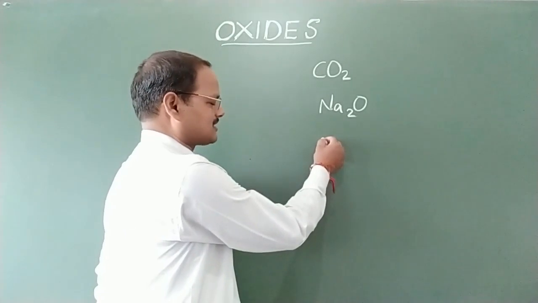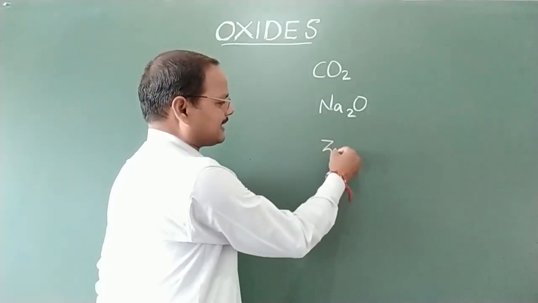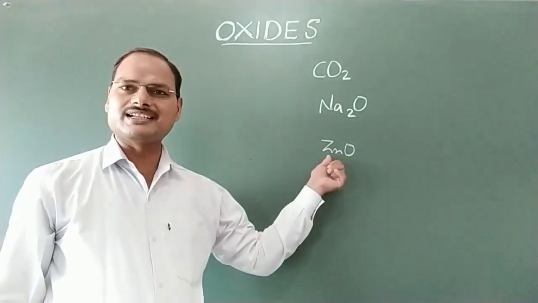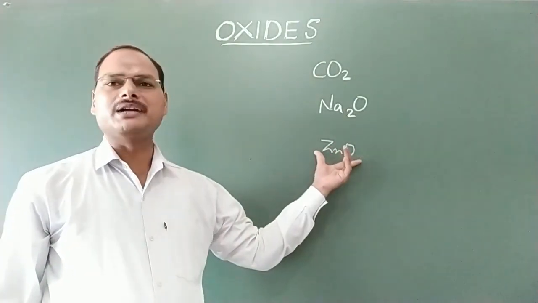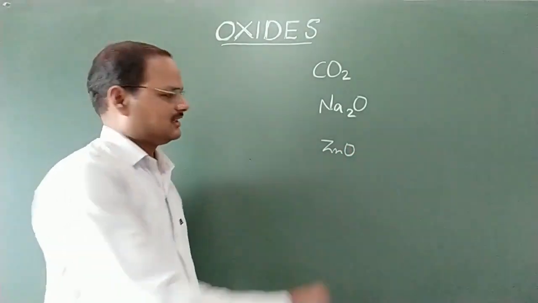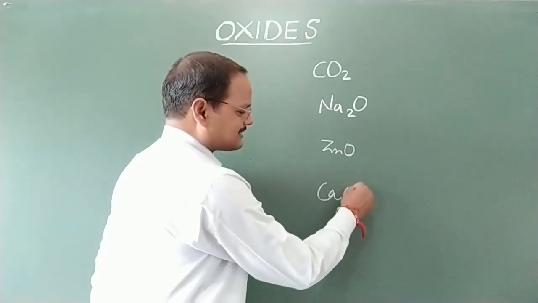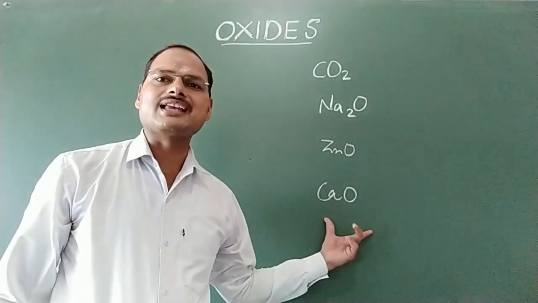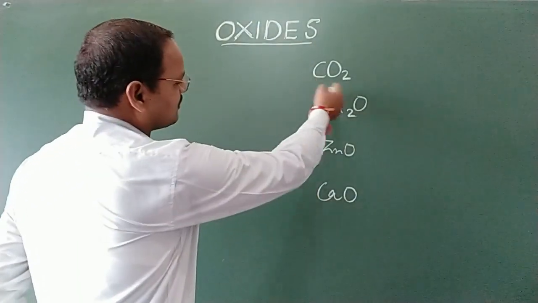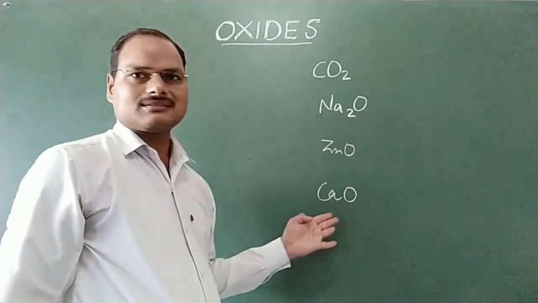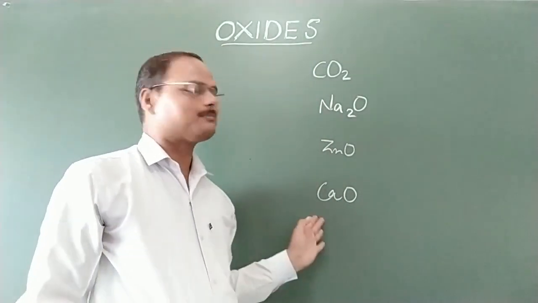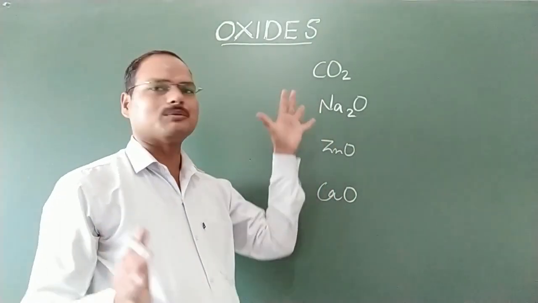Let us take some more examples. I am taking here ZnO, zinc oxide. Here Zn is also a metal, therefore it is a metallic oxide, and the name will be zinc oxide. Now I am taking one more example, CaO. It is calcium oxide. Now these four compounds I have written on this board. Through these examples, I hope that you understand about oxides.